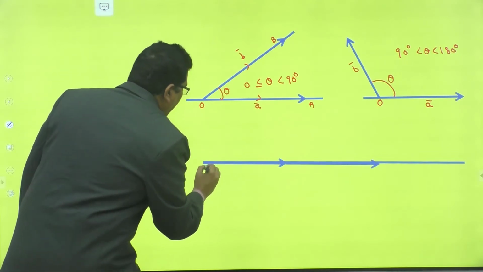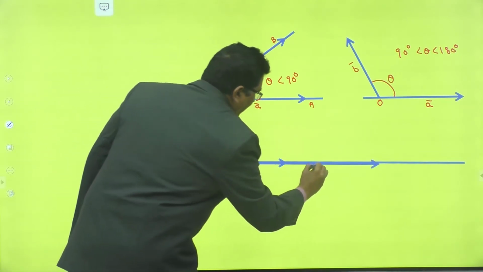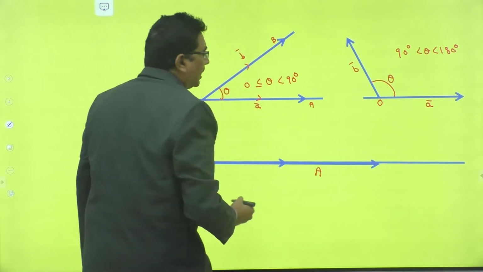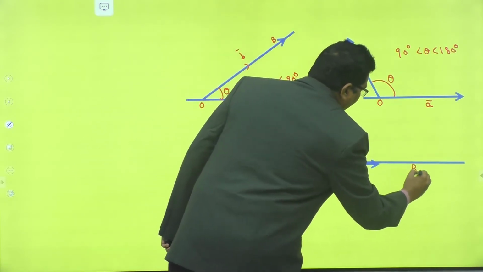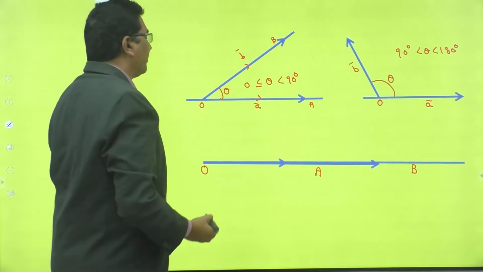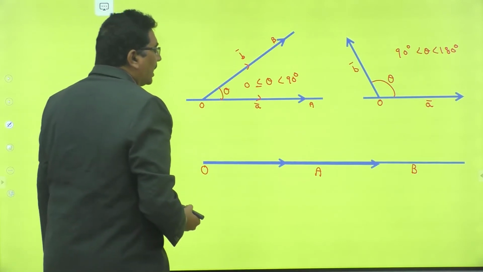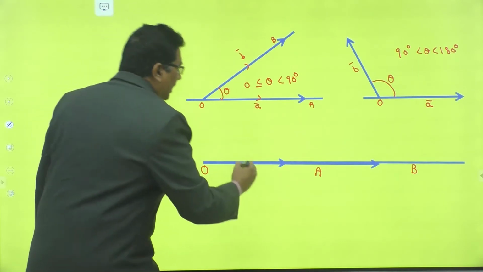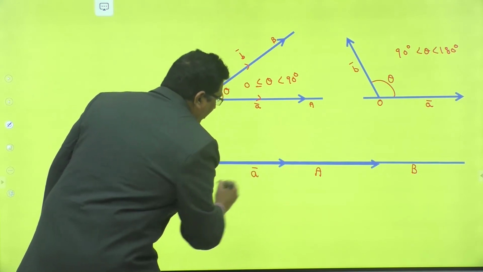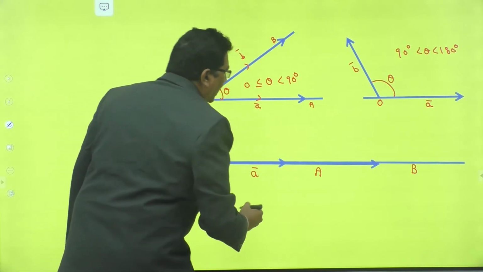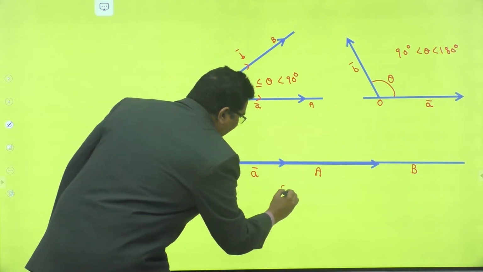Suppose this is the origin, this is vector A and this is vector B, this is point B. OA bar is equal to A bar, OB bar is equal to B bar.